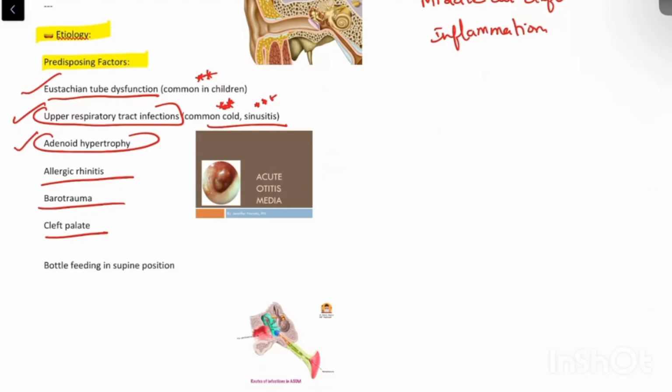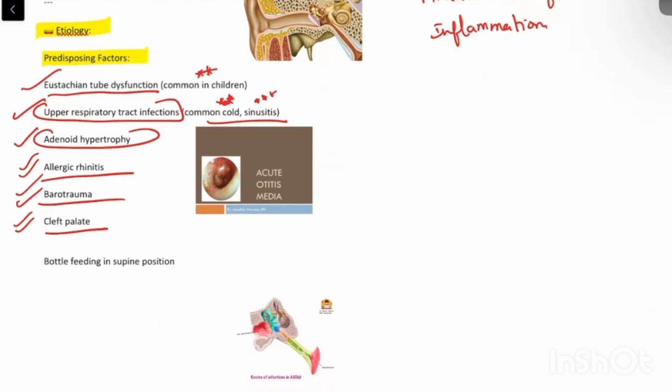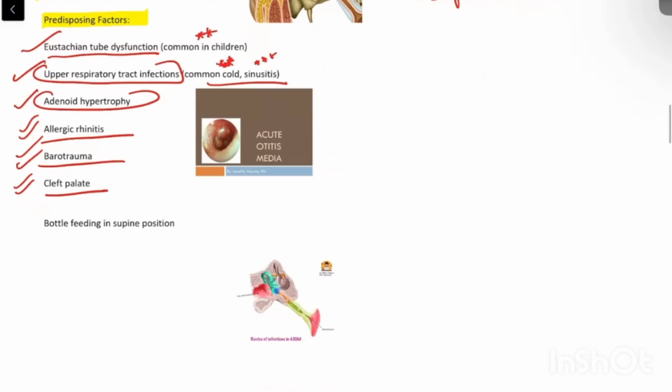Adenoids become enlarged and block the eustachian tube. Allergic rhinitis, because of congestion again. Barotrauma, because of pressure there will be tympanic retraction, leading to tubal occlusion, or cleft palate. So all these, in one way or the other, lead to blockage of the eustachian tube, which in turn increases the risk of developing ASOM.